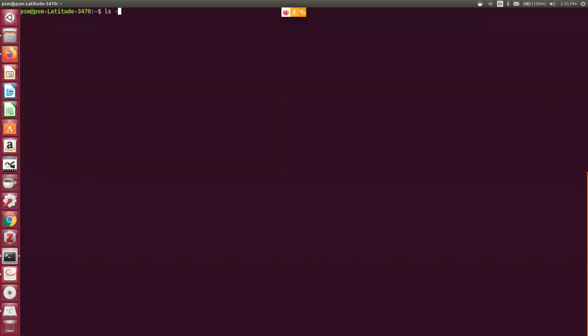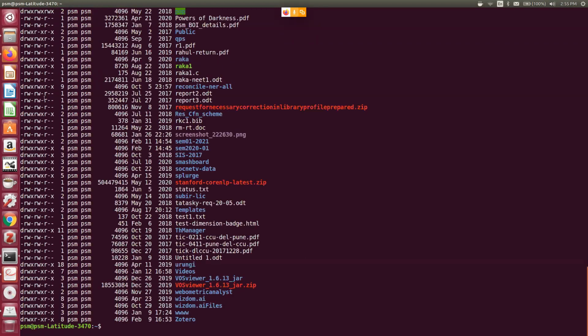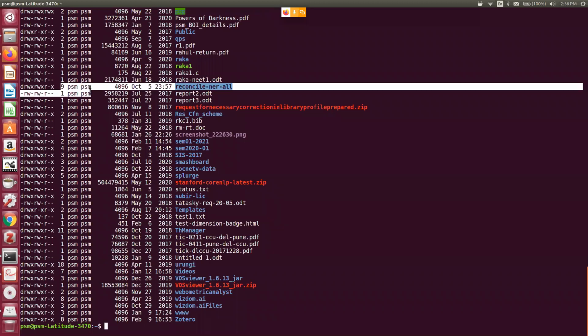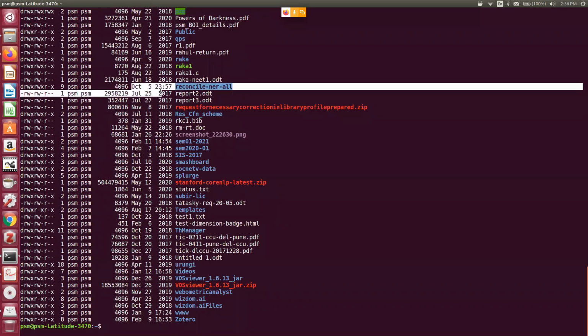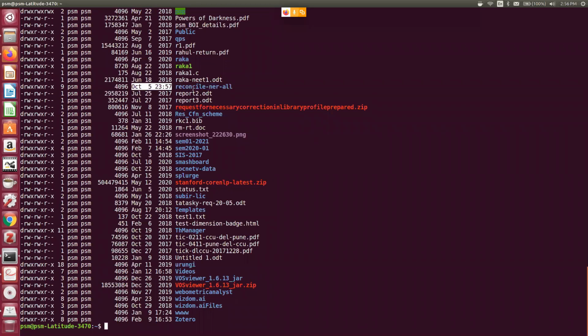I can use ls hyphen l, long list, so it will give me the nature of the file, what is the size of the file, at which date it has been created, at what time it has been created, everything. If I want all hidden files and everything under the directory, the command is ls -a.